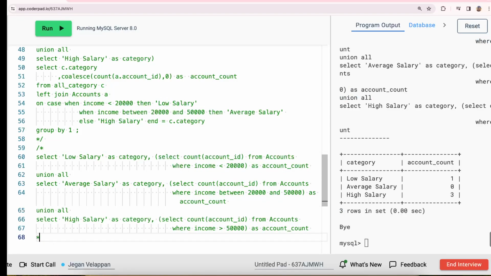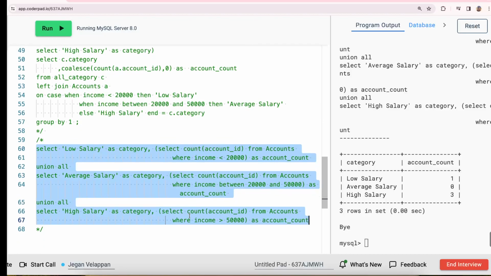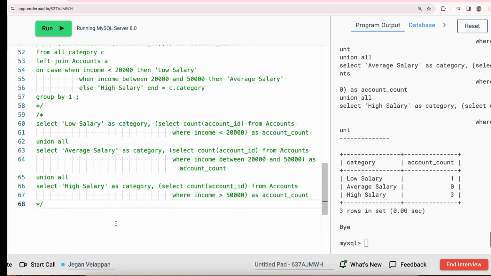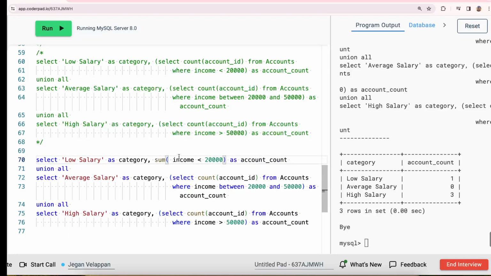I can fine tune this code. Instead of going for a select, I will go for an if statement kind of thing. So how will I do the if statement kind of thing when you go with the accounts? I will say low salary as category, and then sum of accounts. Okay, so you just say sum of income less than 20,000 as account count.